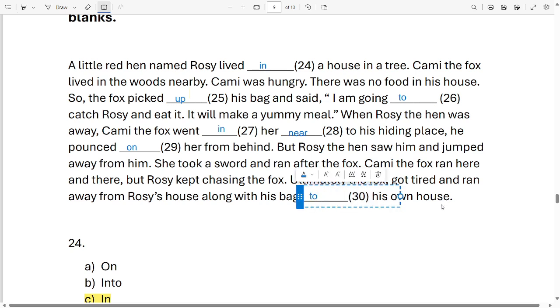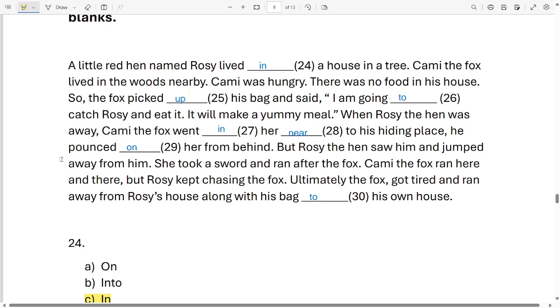Okay, done. Let's read it. I'll just read it once again for you. The little red hen named Rosie lived in a house in a tree. Cammy the fox lived in the woods nearby. Cammy was hungry. There was no food in his house. So the fox picked up his bag and said, I am going to catch Rosie and eat it. It will make a yummy meal.